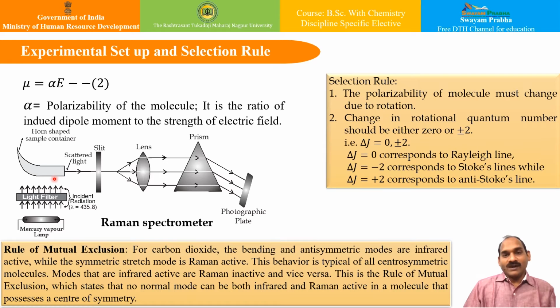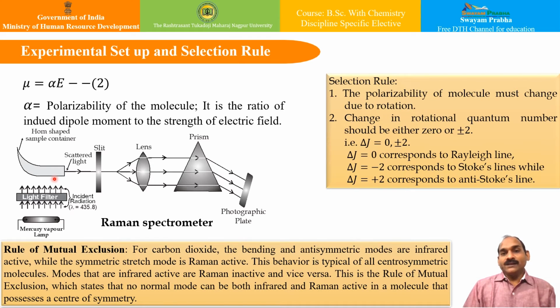There is a specific reason for this shape of the sample container, which is made of glass or quartz depending on the radiation we use. The shape is typically horn shaped because we should avoid the direction of reflection of radiation. Otherwise the reflection will go directly to the detector and may interfere, so we do not want any reflection at right angle to it, and therefore we use this horn shaped sample container.